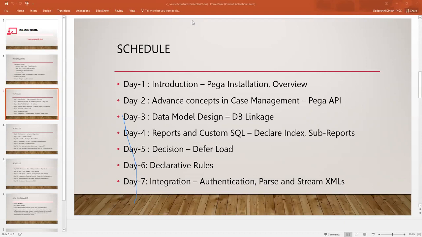Okay, Dinesh. Any more questions? Yeah, Dinesh, for tomorrow's session, we need to be ready with the new version installation, right? Correct.